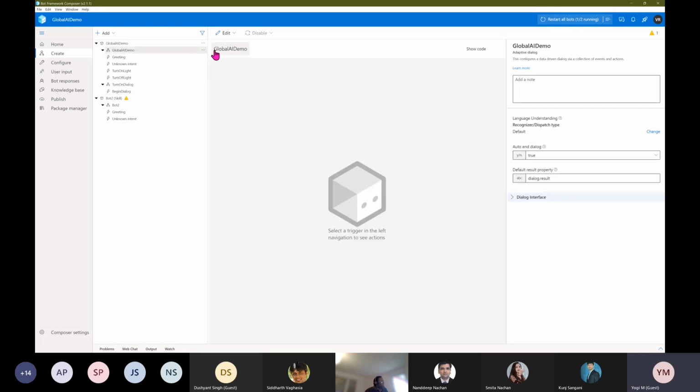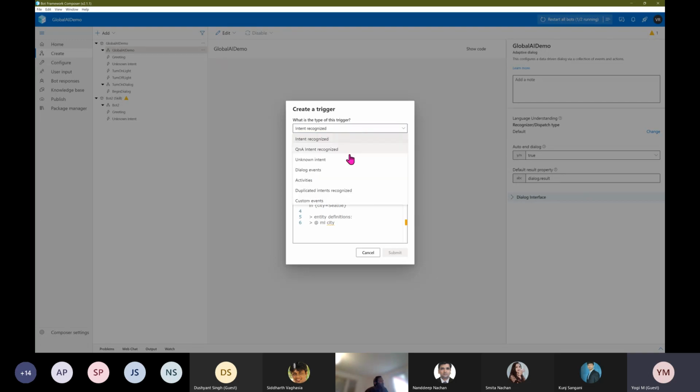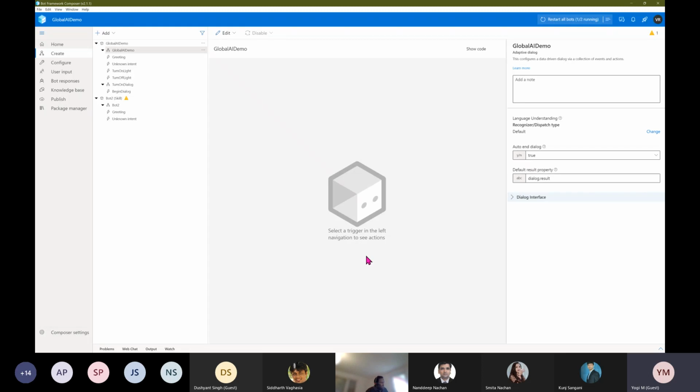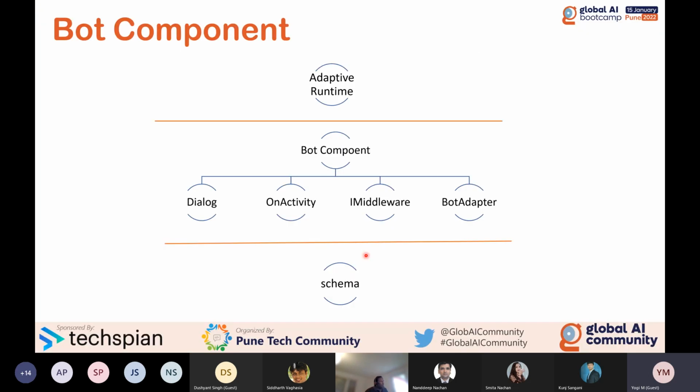Activity: here we are creating the trigger now. Add a new trigger. So this is activity. If you want to add an activity-related trigger, you can use this activity. If I go back to the slide, it will be easier to understand. You have to use this on activity. Oh, what happened? My mouse. On activity.